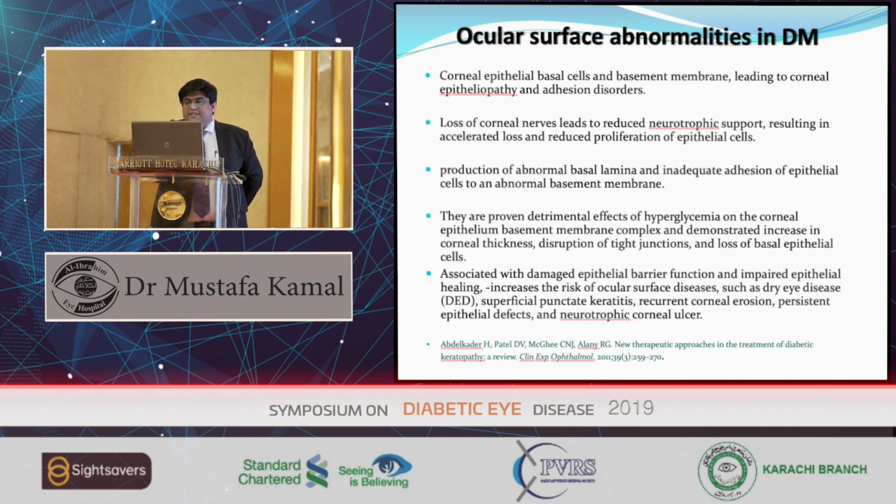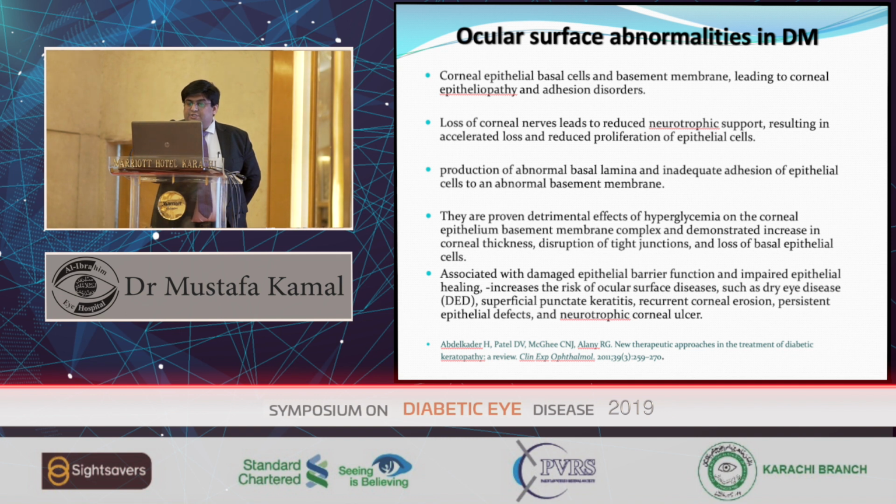Loss of corneal nerves leads to reduced neurotrophic support, resulting in accelerated loss and reduced proliferation of epithelial cells. Production of abnormal basal lamina and inadequate adhesion of epithelial cells to an abnormal basement membrane. There are proven detrimental effects of hyperglycemia on the corneal epithelial basement membrane complex, demonstrating increased corneal thickness, disruption of tight junctions, and loss of basal epithelial cells.